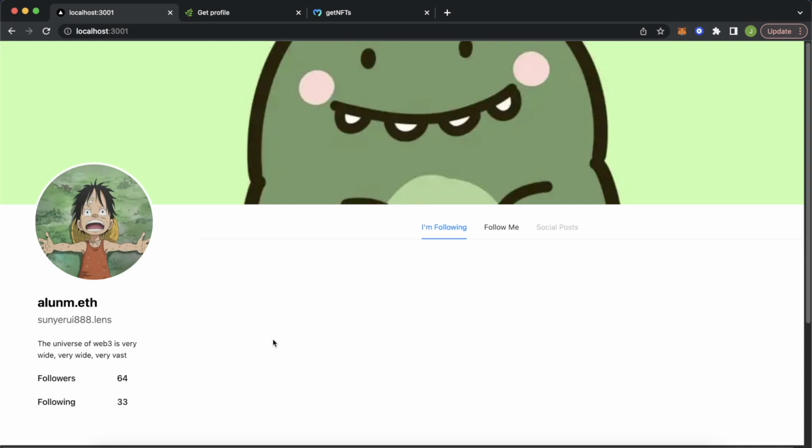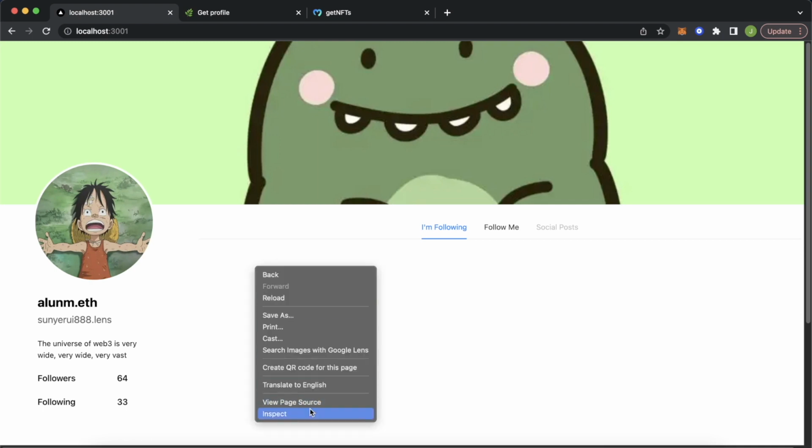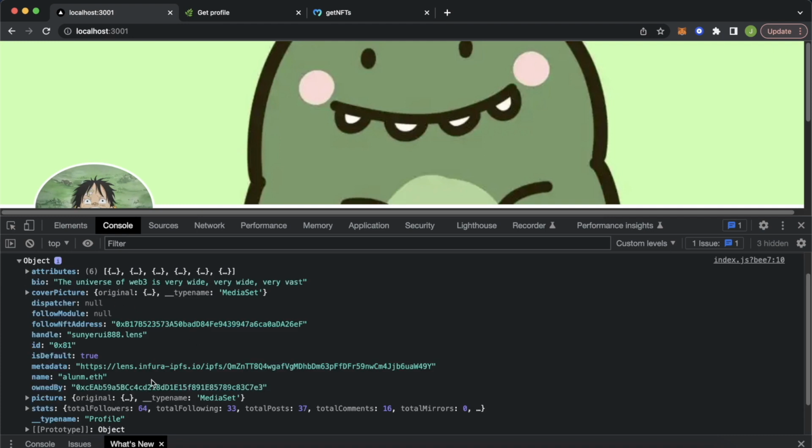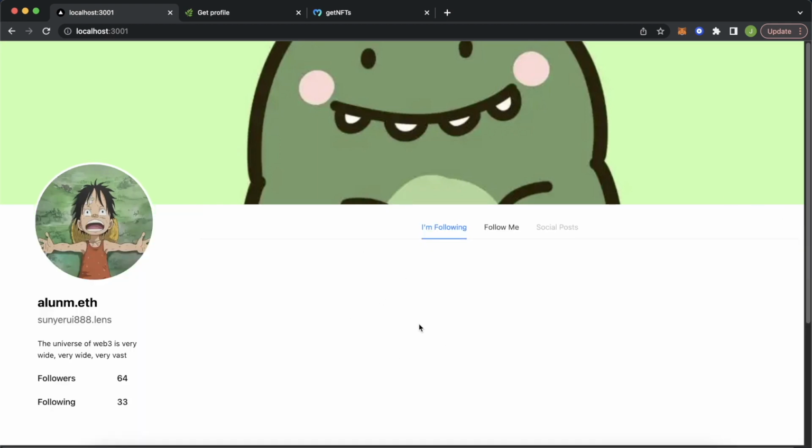What we have to do now is go ahead and check out the console and check out this user's profile object, and we get their wallet address. And now this wallet address we can use with the Moralis NFT API to get this account's NFTs on the Polygon network that have .lens NFTs, which will then refer to the follow NFTs we're looking for. This will make sense once we start doing it.